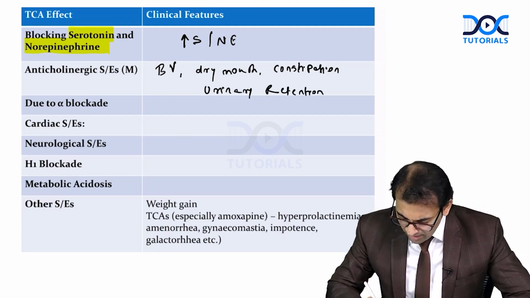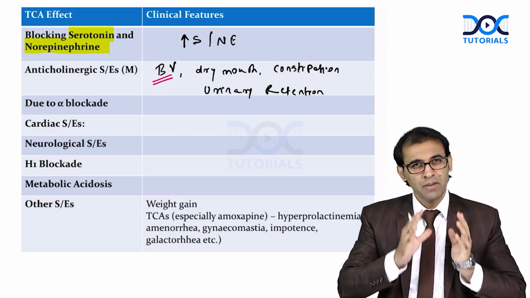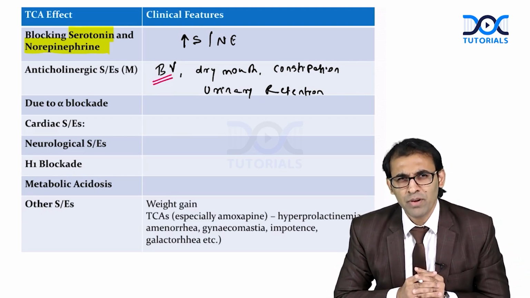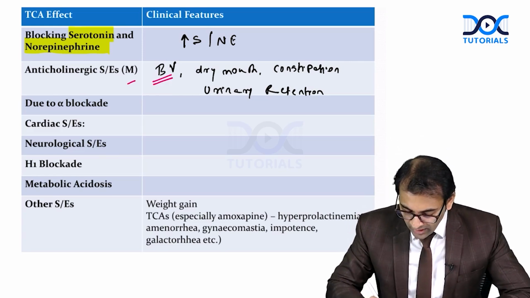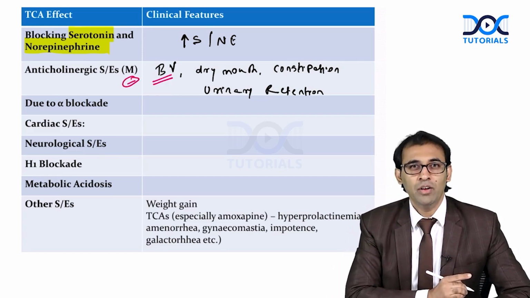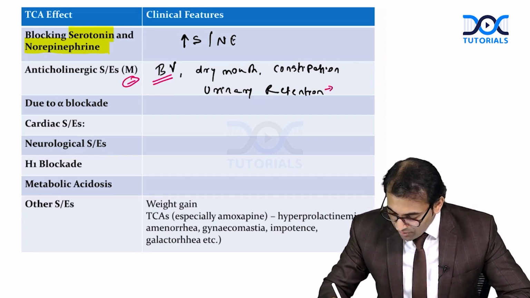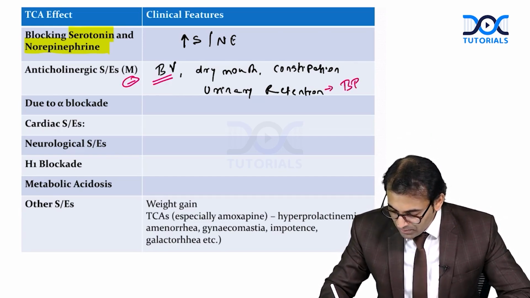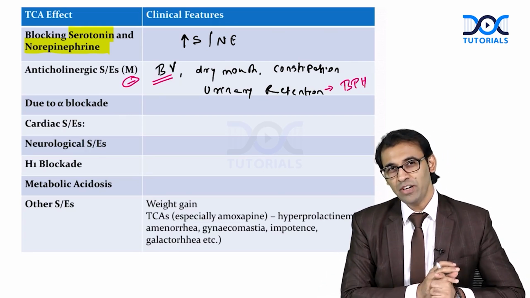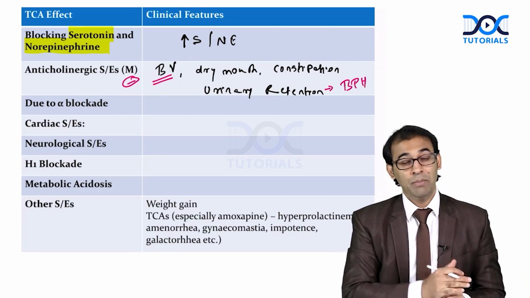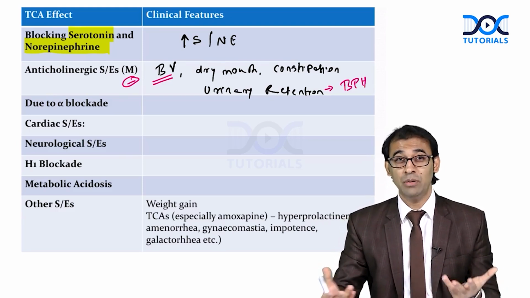When I am saying blurred vision, suppose you have a patient of glaucoma with depression, can you start your patient on TCA? No. Remember here, not in a case of glaucoma. Now suppose you have a patient of BPH, benign prostatic hyperplasia, with depression, can you start your patient on TCA? No. Because in BPH, there will be very, very high level of what? Urinary retention. This will be there, no?